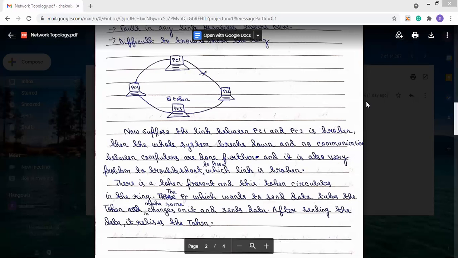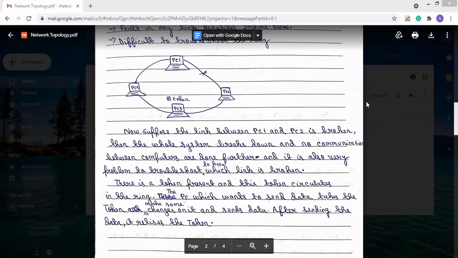One thing you have to remember is that the ring is unidirectional, meaning it is of one direction. So the total communication will be lost, and no communication is possible between them.